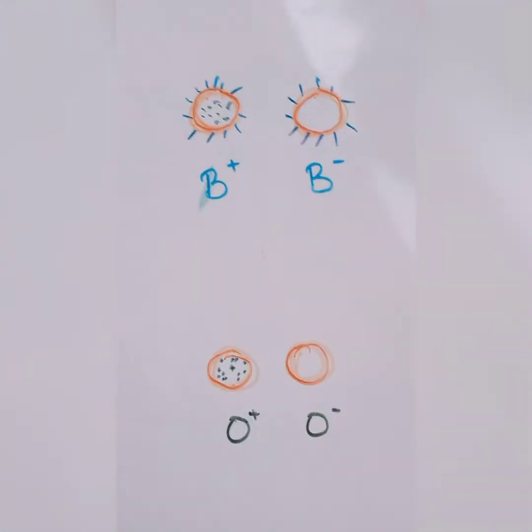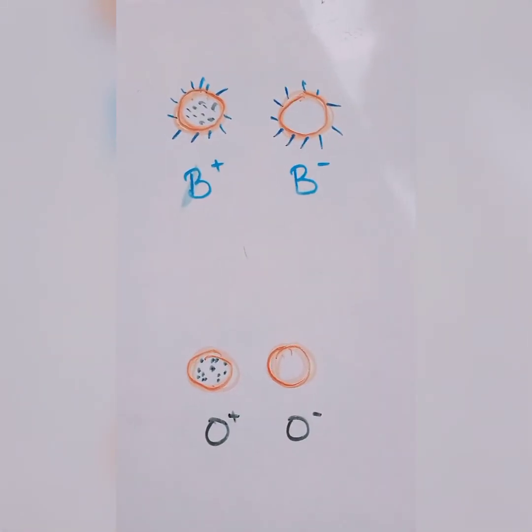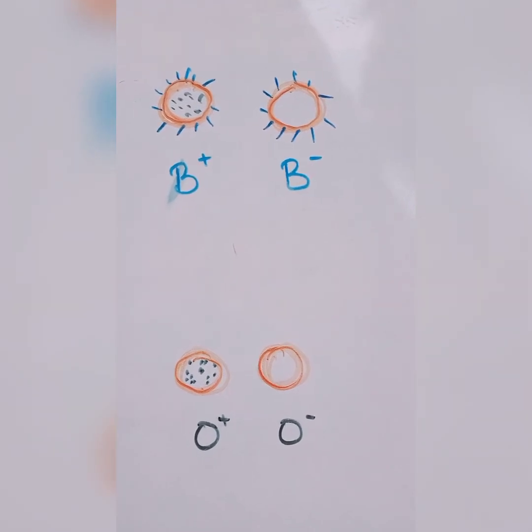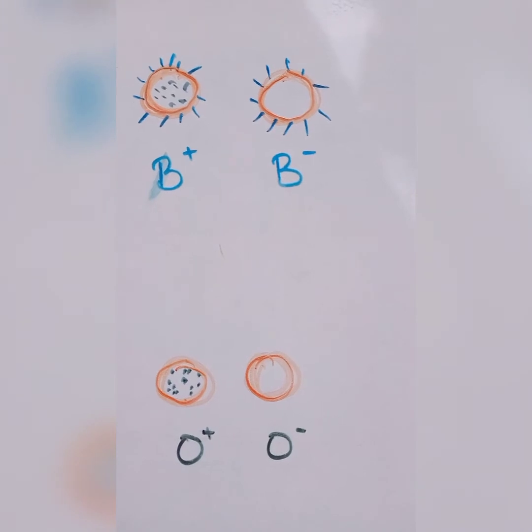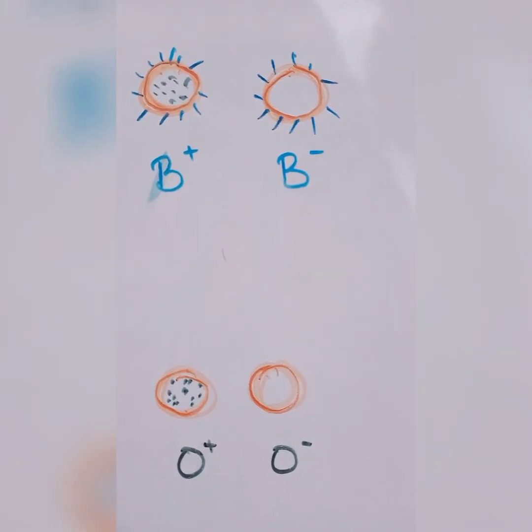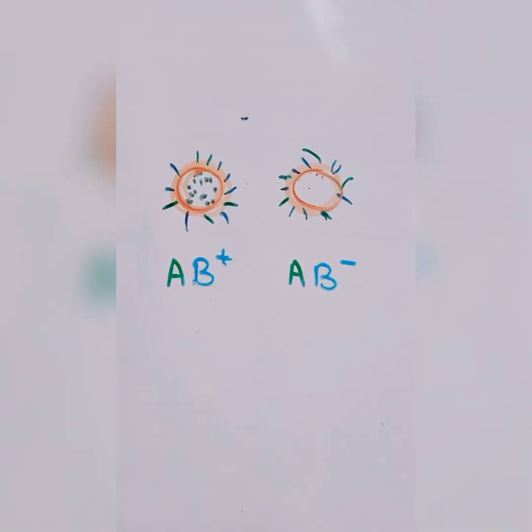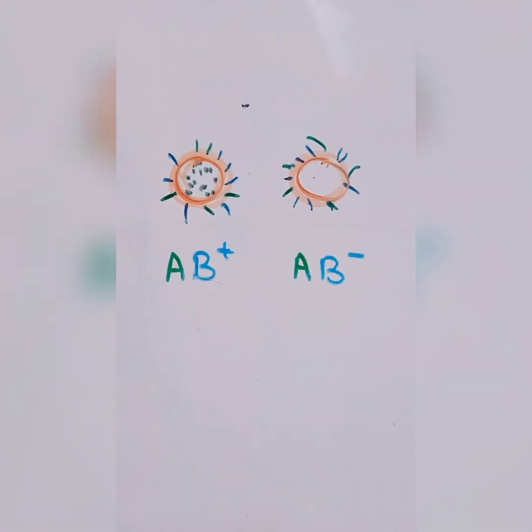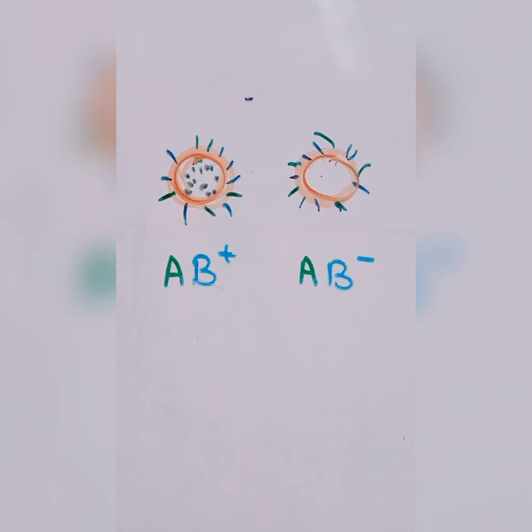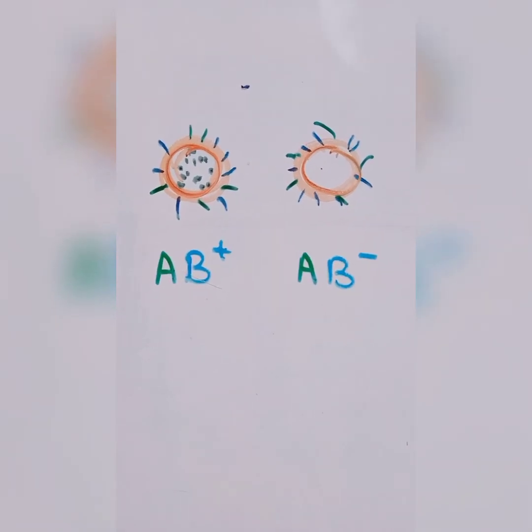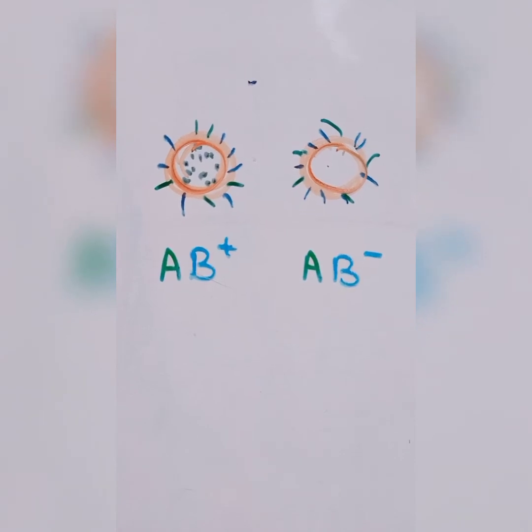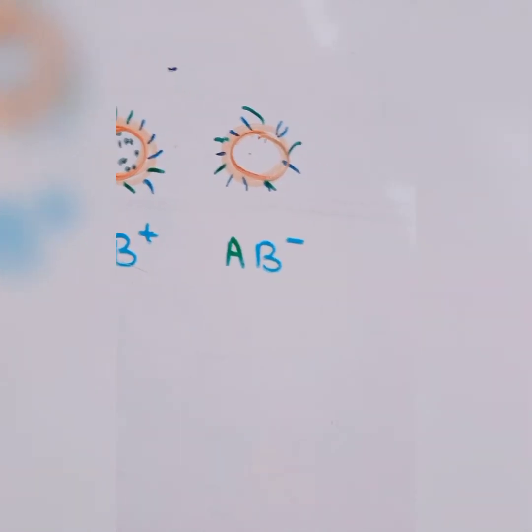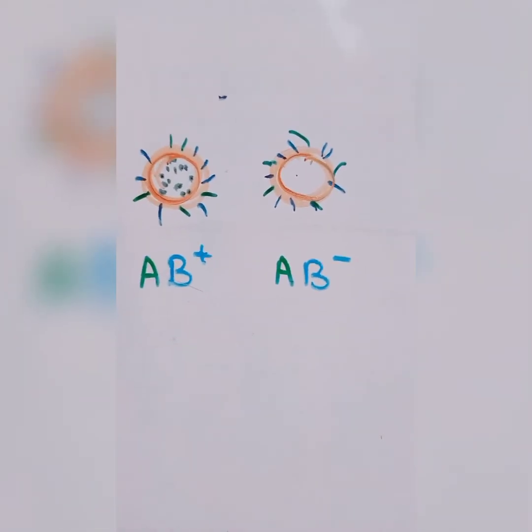Talking about B, it has blue colored IB antigen, while B negative has the same IB antigen while Rh factor is absent. In AB case, where codominance is seen, both IA and IB antigens are found, and in AB positive, Rh factor is present, while in AB negative, Rh factor is absent.